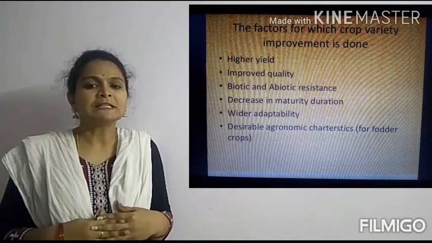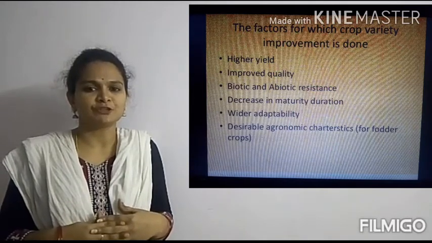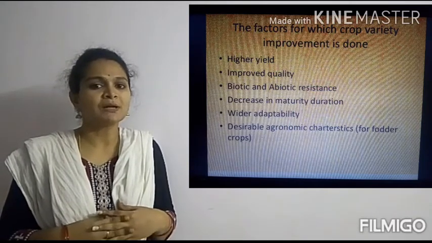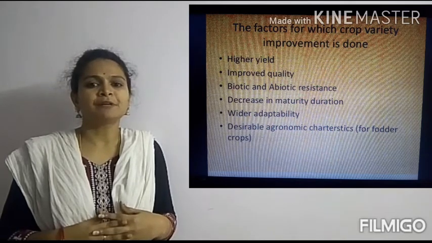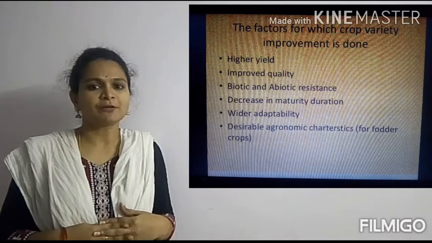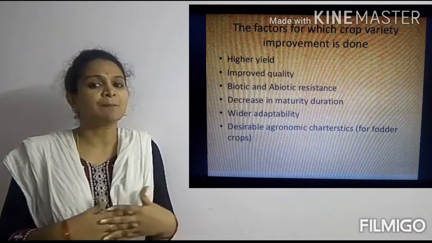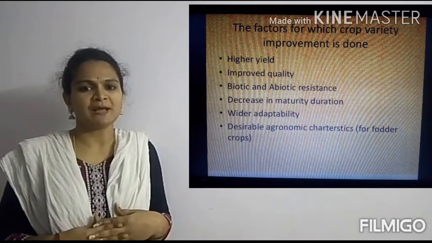So children, these are the factors on which we can develop new varieties of plants. Children, are you all clear with the different processes like hybridization, genetically modified crops, and also the factors which we have discussed in improving new varieties of plants?